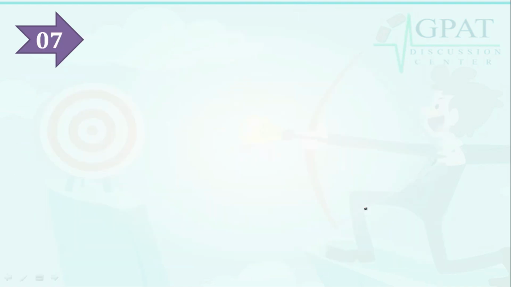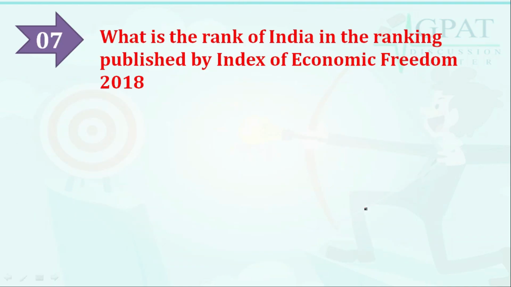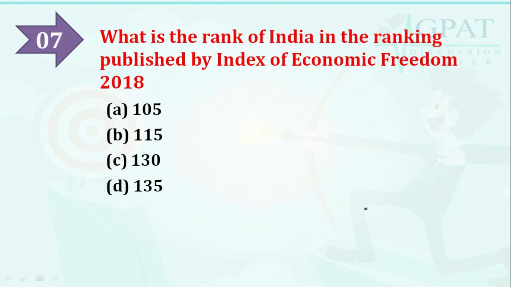Moving on to the next question: what is the rank of India in the ranking published by the Index of Economic Freedom in 2018? The options are: option A 105, option B 115, option C 130, option D 135. The correct answer is 130th rank. Let's discuss with the help of the explanation.